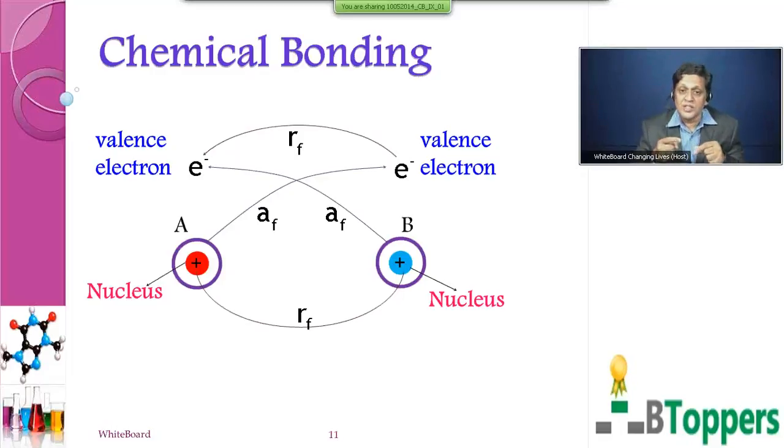Repulsive forces increase the potential energy. That means increase in repulsive forces will increase the potential energy, or in other words, decrease the stability of the system. Once again, I repeat, increase in attractive forces will decrease the potential energy of the system, thereby increasing the stability.